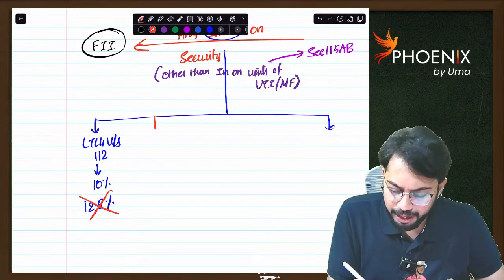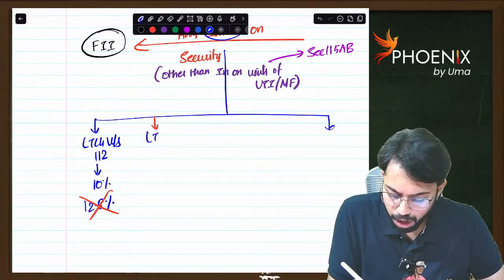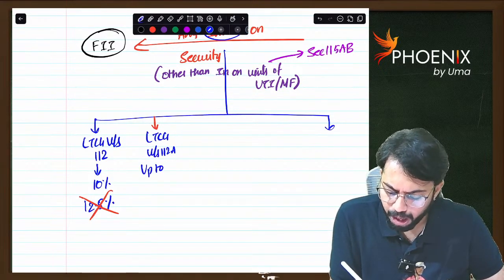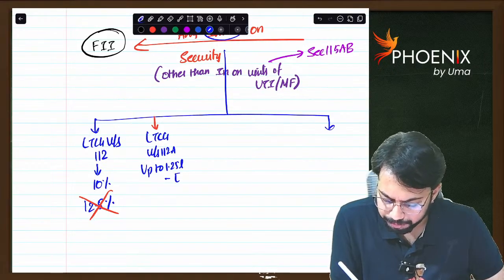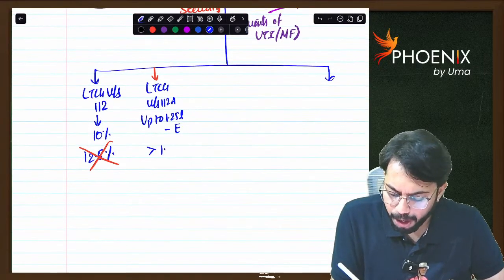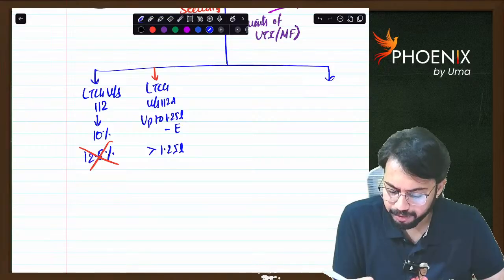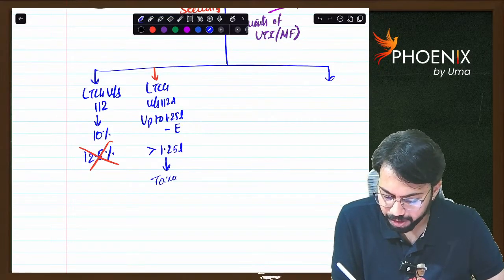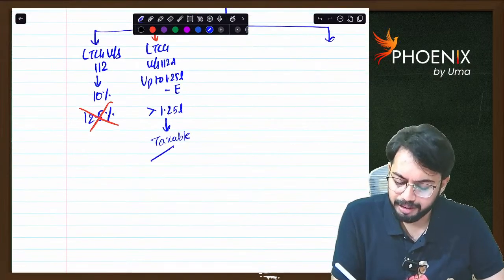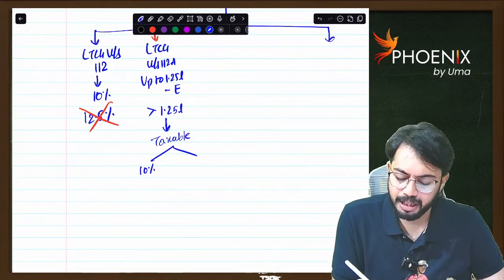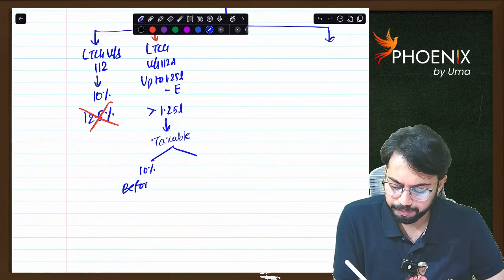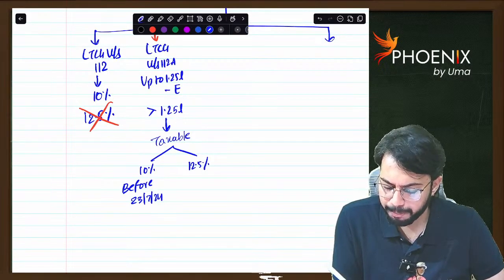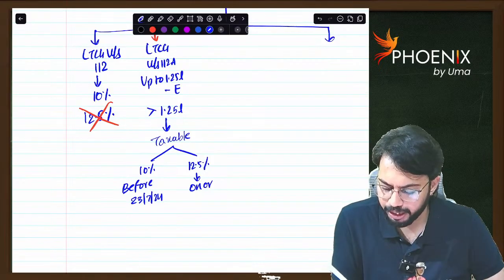If the nature of income is long-term capital gain under section 112A, then up to 1.25 lakh is exempt. Greater than 1.25 lakh, it is taxable. What is the tax rate? The tax rate is 10% before 23rd July. The tax rate is 12.5% on or after 23rd July 2024.